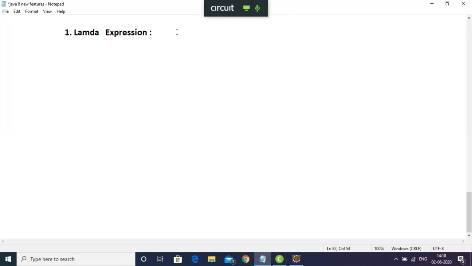Let me make some points before coming step by step. The first point is less and concise, very little code implementation. Very little code implementation we can do with the help of Lambda Expression. That's the first point I have given.